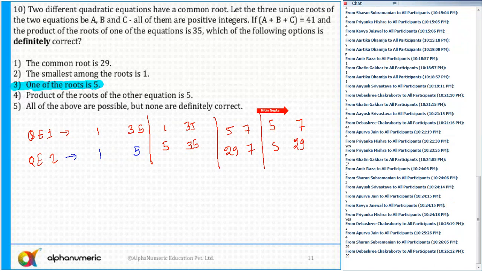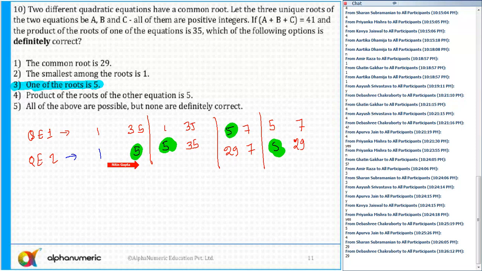Yes or no? In all the 4 cases, you can see 5 is one of the roots. So we can definitely say that 5 is one of the roots, as 5 is common in all the 4 cases. So that's why the answer is: one of the roots is definitely 5.